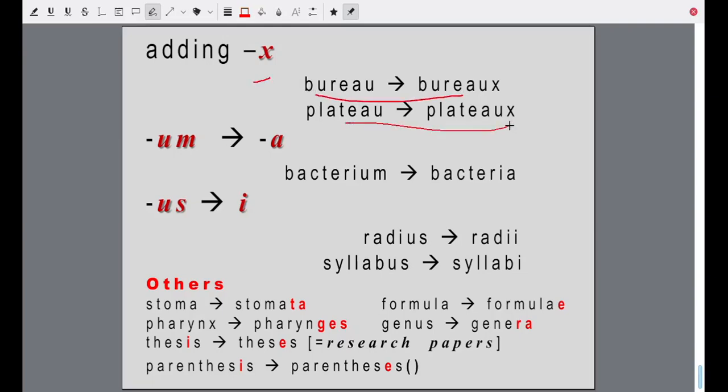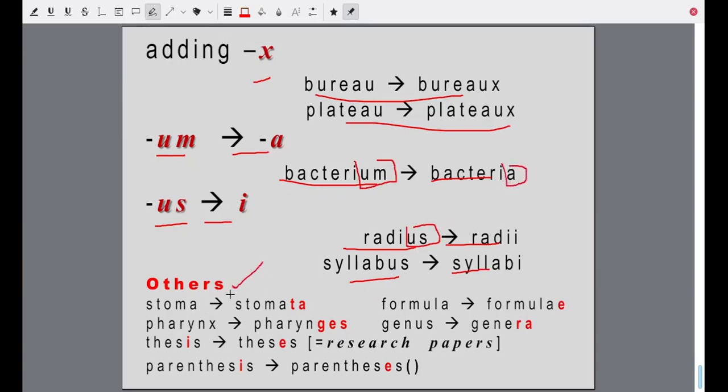Plateau, plateaux. Um to a: bacterium, bacteria. Us to i: radius, radii. Syllabus, syllabi. The last us we are changing to i. Here bacterium, bacteria, we are changing um to a.